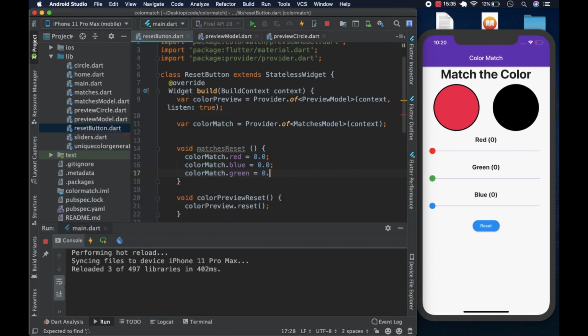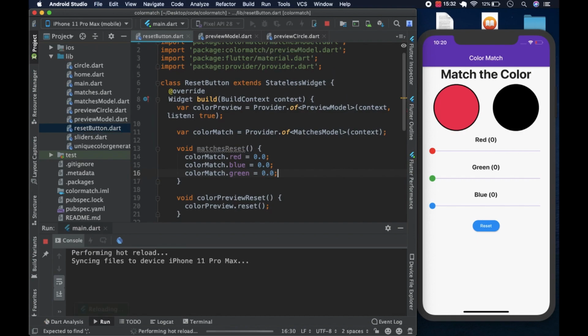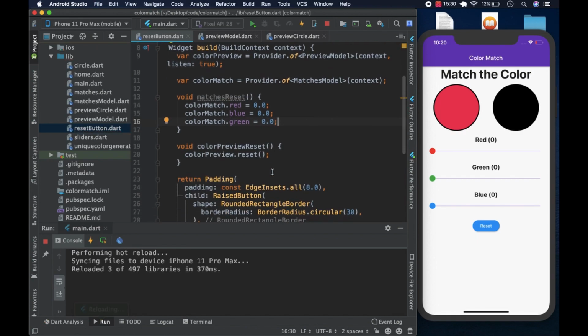Green equals 0.0. Those are the three primary colors, like this.